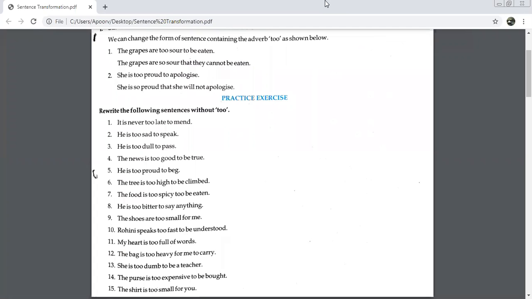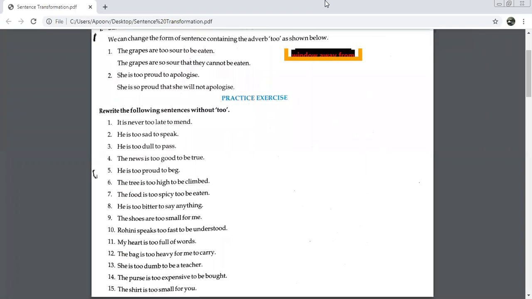The shoes are too small for me to wear. The shoes are so small that I cannot wear them. Yes, Rohini speaks too fast to be understood. Rohini speaks so fast that she cannot be understood. Very good, very good.